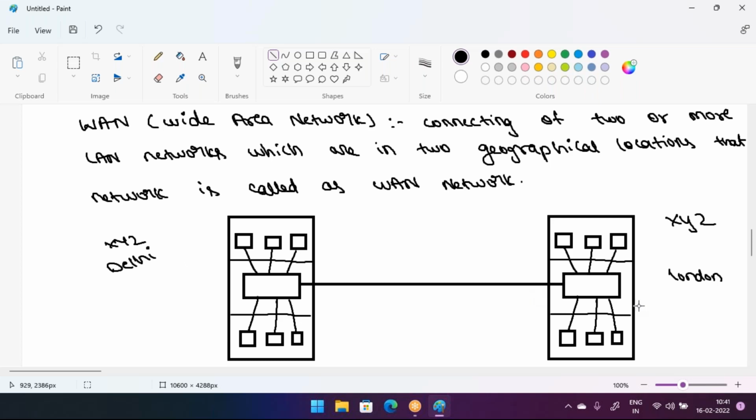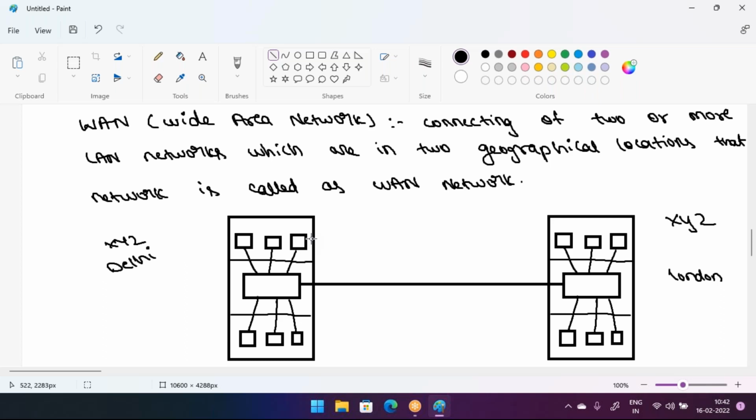Whatever city you like, you can use Mumbai, Hyderabad, Delhi, maybe London, or the USA. You can take any location. Between these two devices, we are creating a connection, and that connection is called a WAN connection.